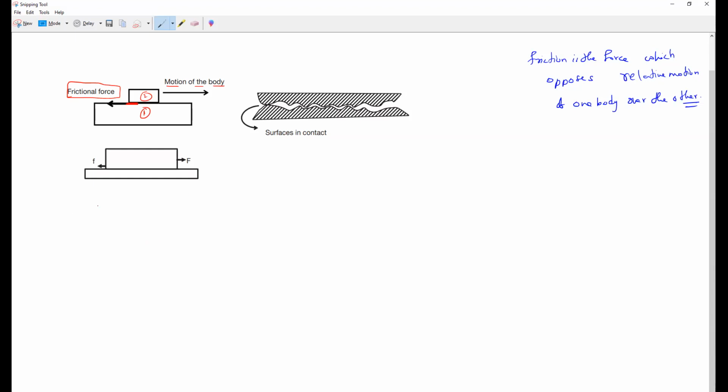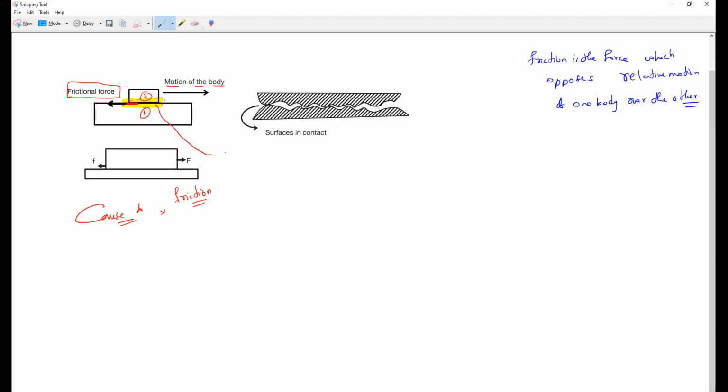Now, what is the cause of friction? All of you observe. Okay. Now, there is a particular part, I will highlight it, all of you check it. This is the part where both the surfaces are in contact. Am I right or wrong? Yes or no? So this is the contact area where both the surfaces are touching.